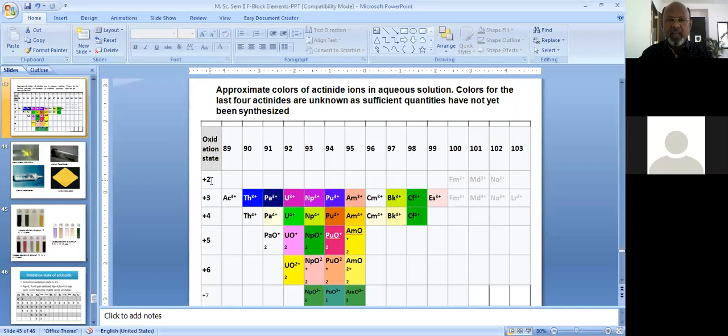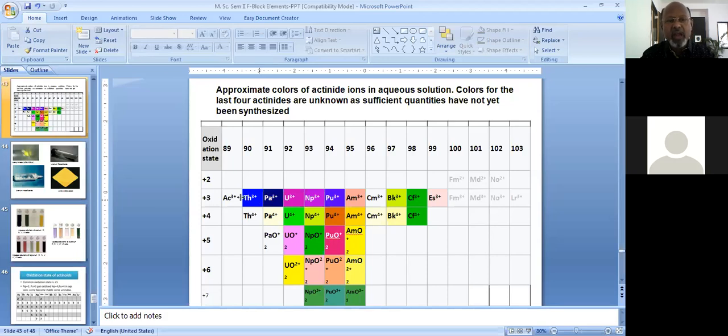So the actinide elements do not show any color in the lower oxidation state of +2, and in all other oxidation states, that is +3, +4, +5, +6 and +7, the elements which exhibit either of these oxidation states may show certain colors, which I have shown.